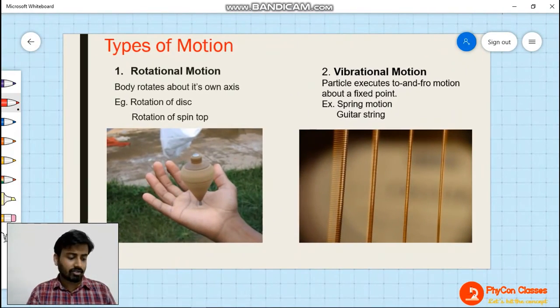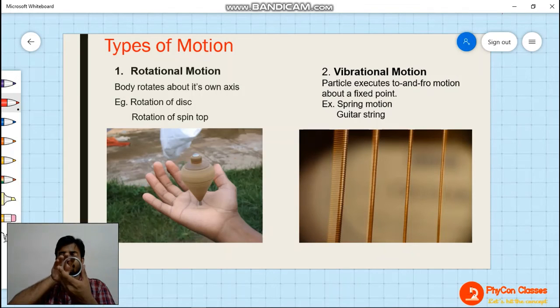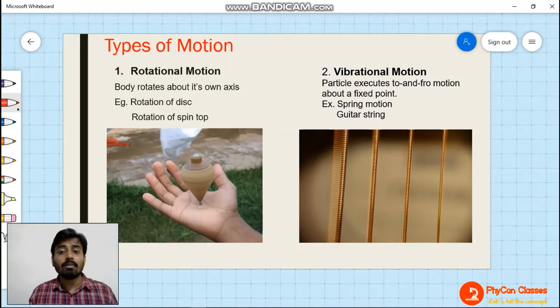Then rotational motion. Rotational motion means, just think of Earth. Earth rotates about its own axis, right? So when a body rotates about its own axis, if I have this ring, the axis is going to be passing through the center of this ring. Now if this ring is moving like this, such that the axis is not changing, but the body is moving about its own axis, it is rotating about its own axis, then it is called rotational motion.